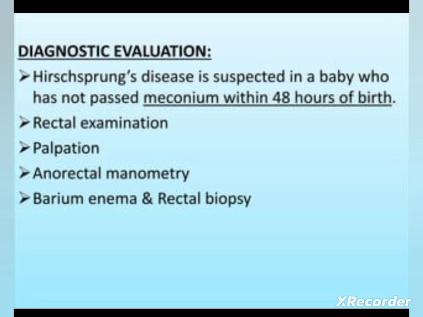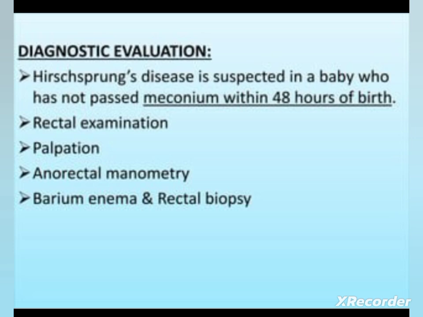Then in X-ray, the distension of the bowel can be identified. Then barium enema, where we can see the narrowing and distension. Then anorectal manometry, where there will be failure of the internal sphincter to relax.